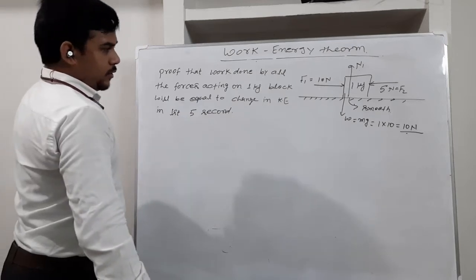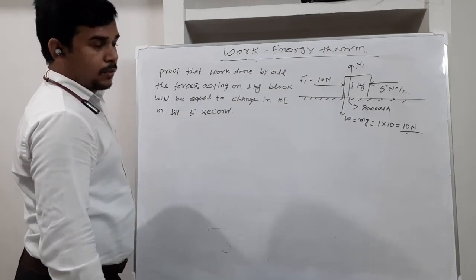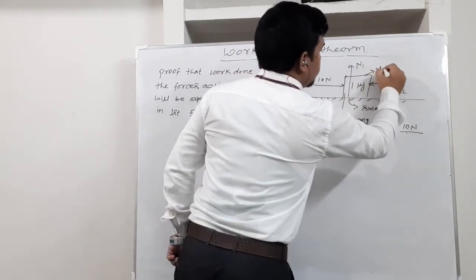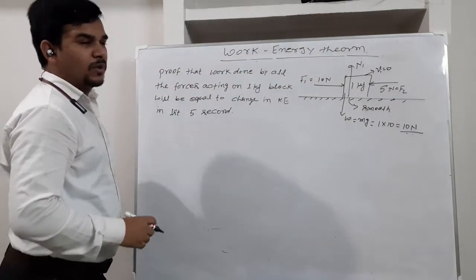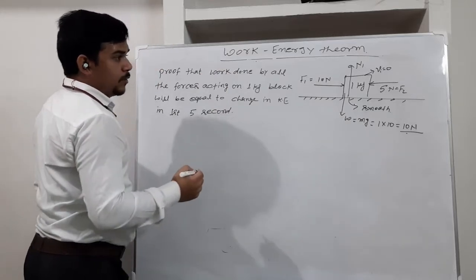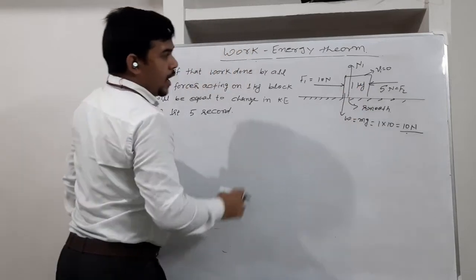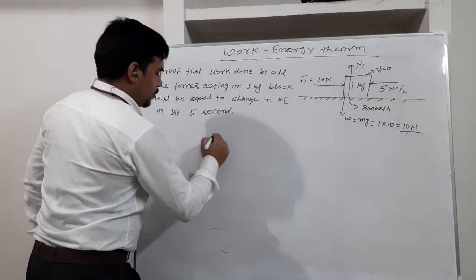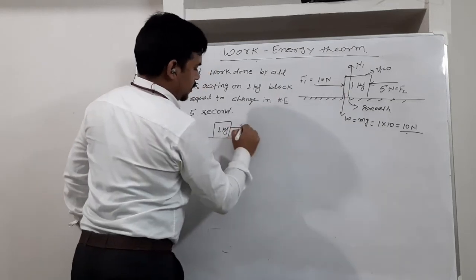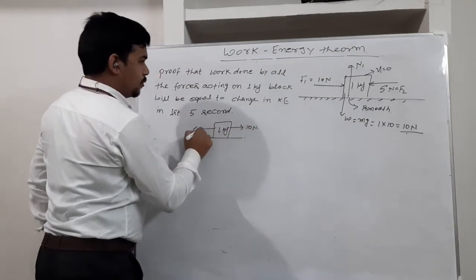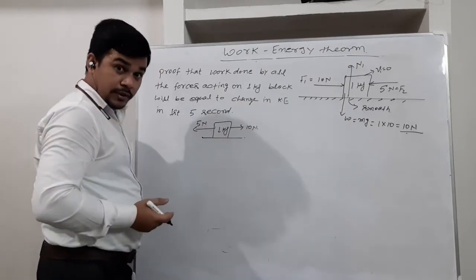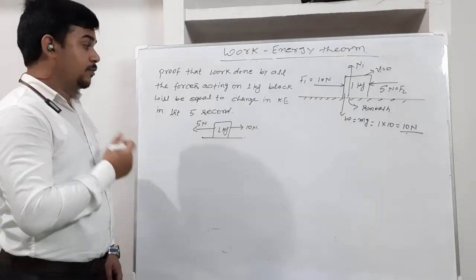So let's calculate one by one how much work will be done by all the forces. One more assumption: we are taking the initial velocity of the particle as 0, to make the calculation easy. First let's calculate the acceleration of the block as a result of these horizontal forces. I am drawing this 1 kg block, the right side force is 10 Newton and the left side force is 5 Newton. As the surface is smooth, there will be no friction.